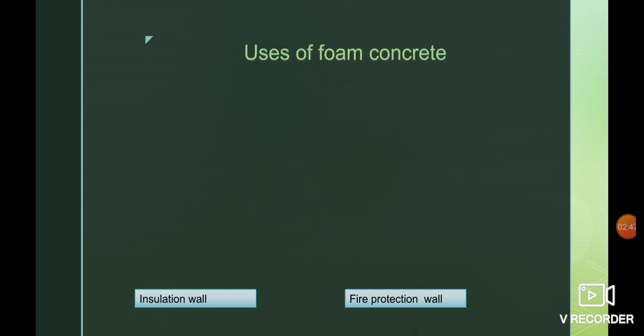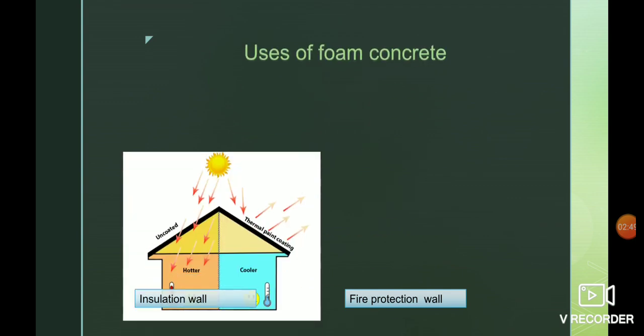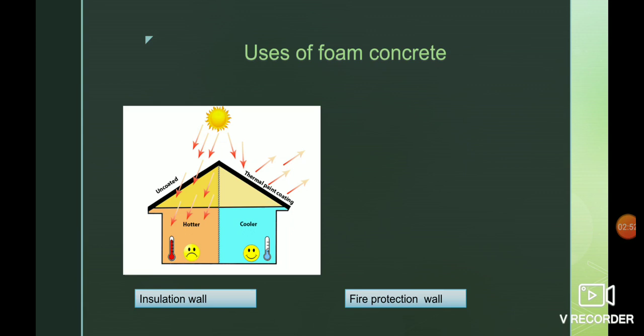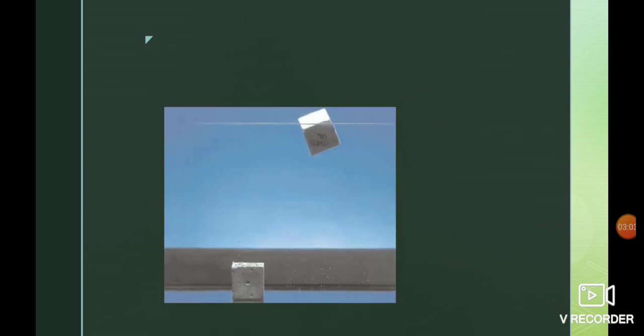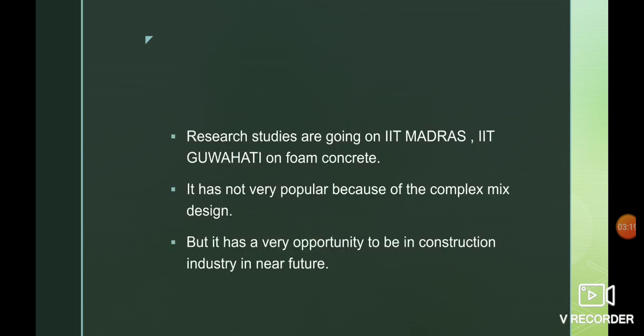What are some uses of foam concrete? Foam concrete is used for thermal insulation walls in buildings. Fire protection walls are also made of foam concrete. Last but not the least, it is very lightweight, starting from 300 kg per meter cube. You can see from the picture that a foam concrete block is floating in the water. Isn't it fascinating?